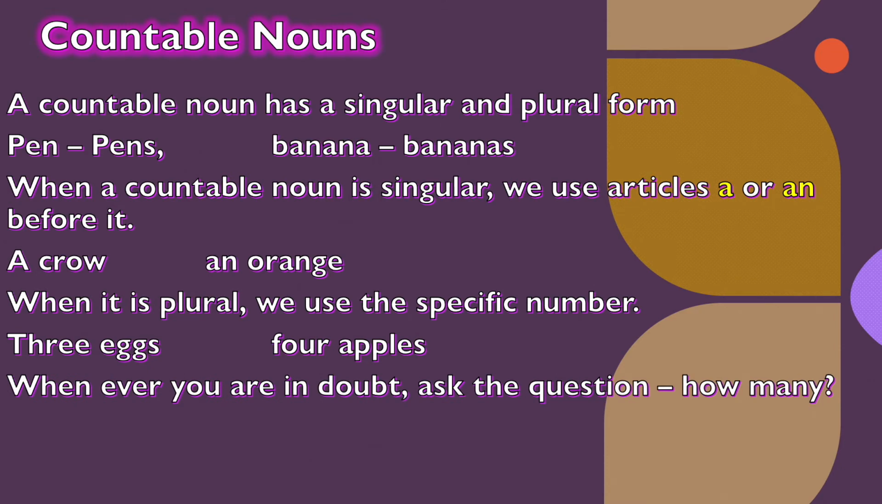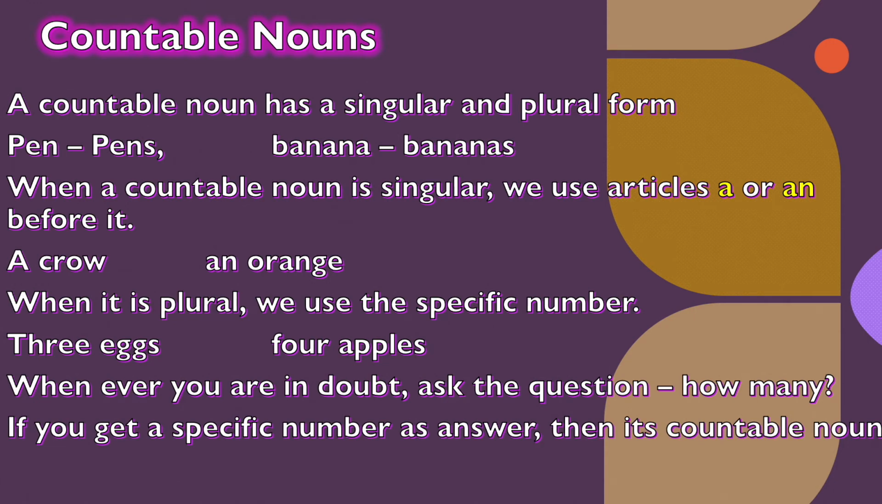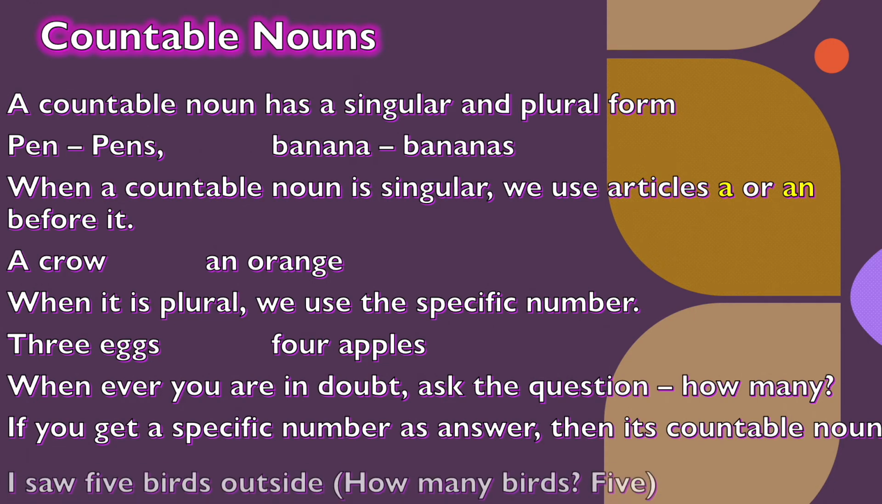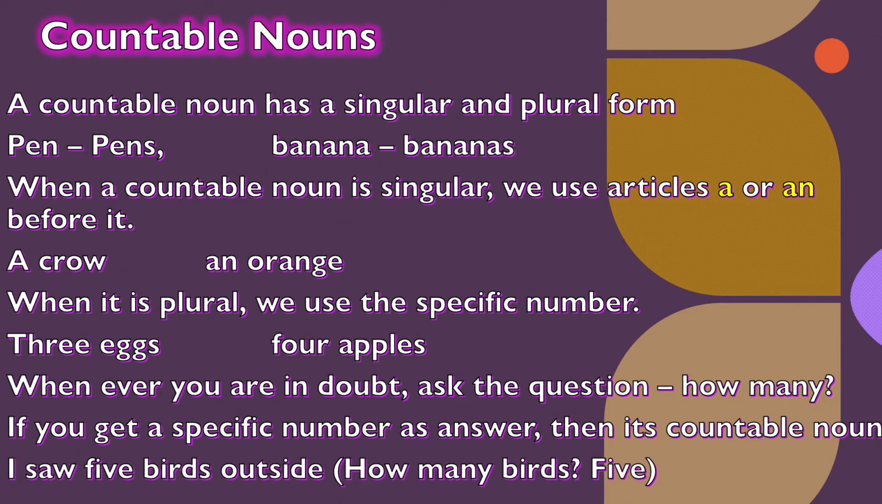Whenever you are in doubt, ask the question how many. If you have some doubt whether a noun is countable or uncountable, you have to ask the question, how many? If you get a specific number as the answer, then it is a countable noun. For example, I saw 5 birds outside. How many birds? 5 birds. So we got a number as the answer, so that noun is a countable noun.